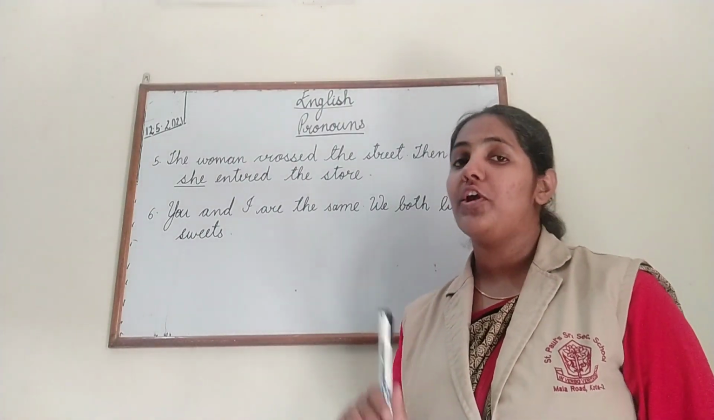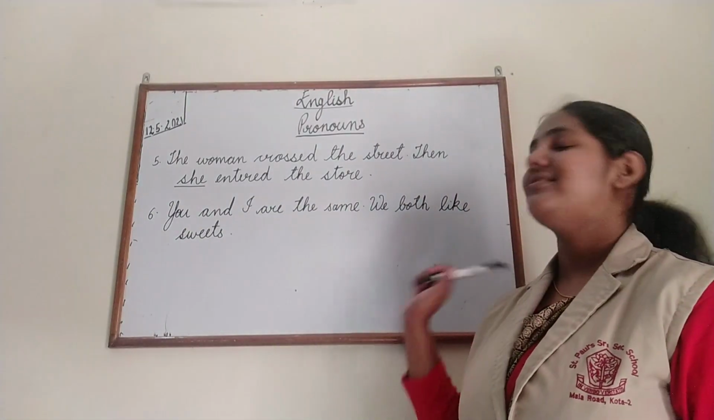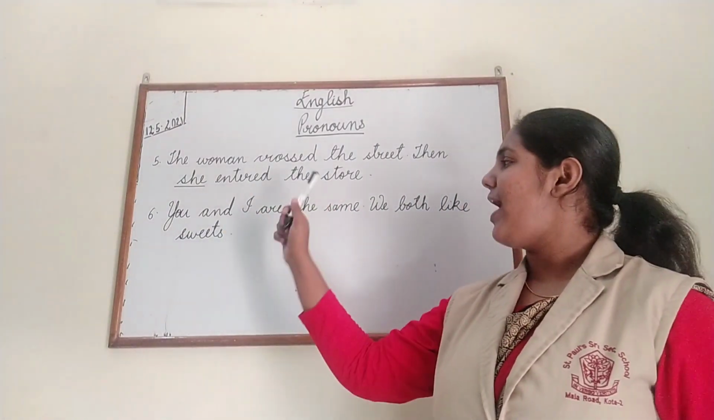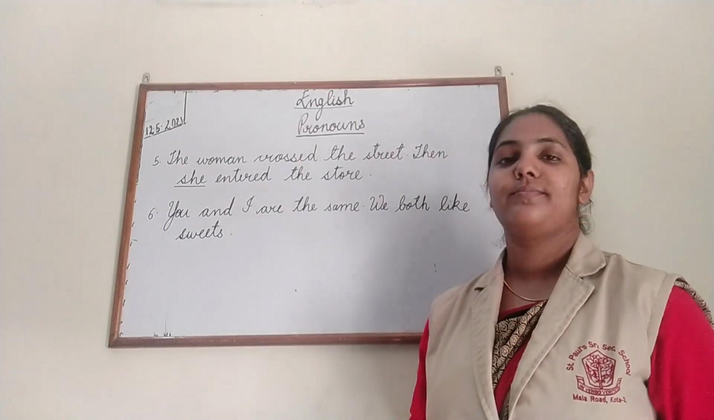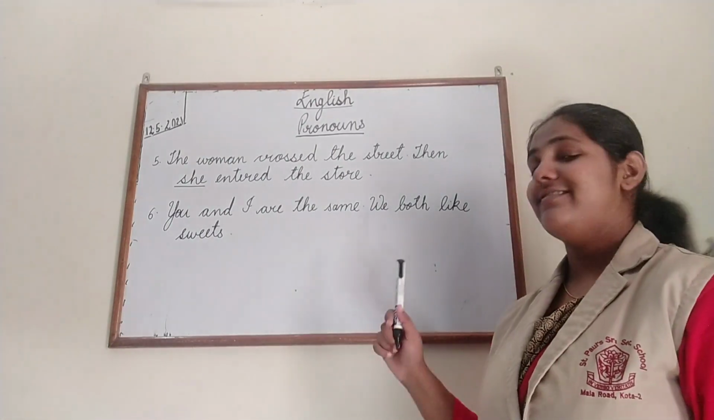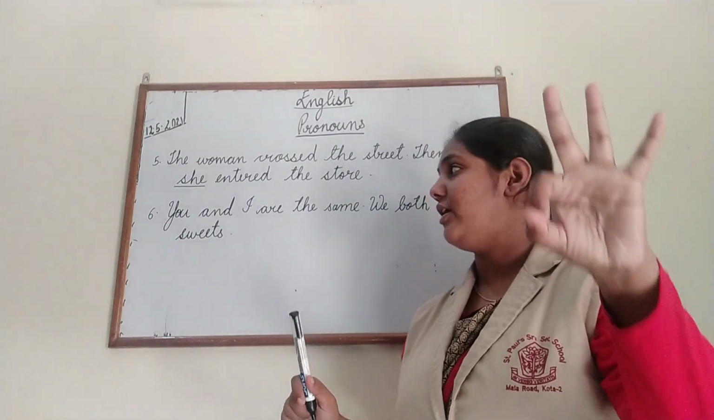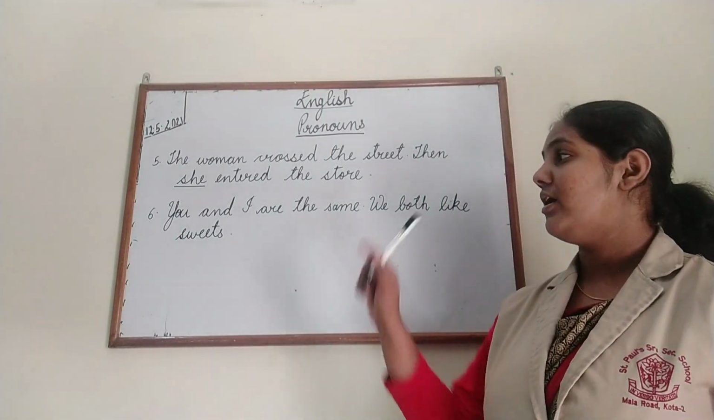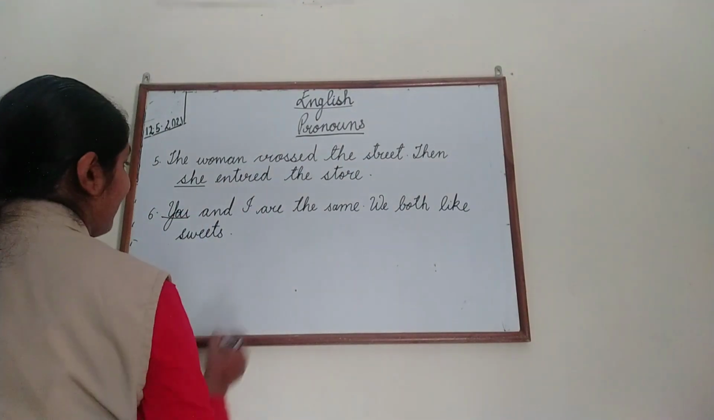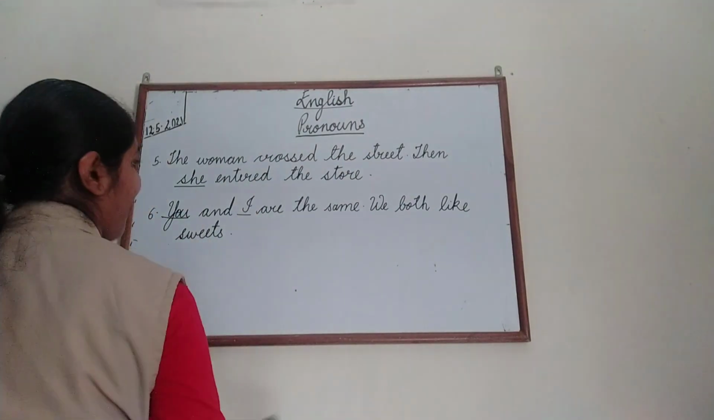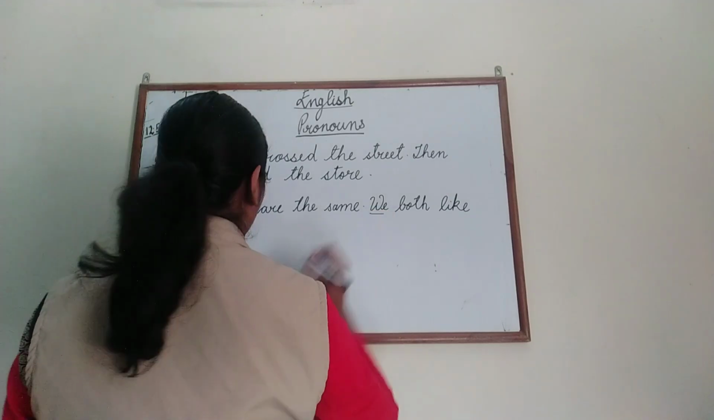I am sure you have got the answer by reading the sentence only. You and I are the same. We both like sweets. Yes, there are 3 pronouns here. So, which are the pronouns here? Number first, we have "you". Then we have "I". And then we have "we".